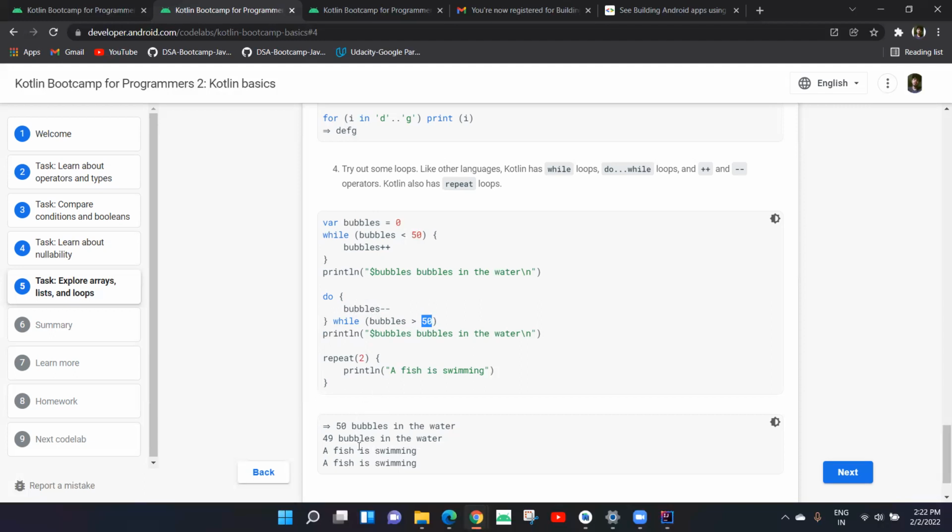Yeah, so when we first encounter this statement do, we have bubbles equal to 50. Then we do bubbles minus minus, so we subtract 1 from bubbles, it's going to be 49. Then we go to the evaluation statement: while bubbles are more than 50, then do the subtraction again. But we now have 49, which is less than 50. Then we exit the do while loop and just print. Okay, so in the second paragraph, it only runs the loop one time.